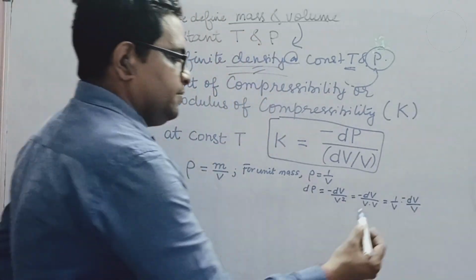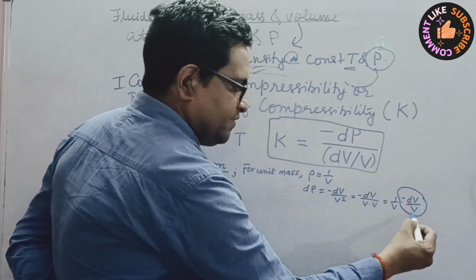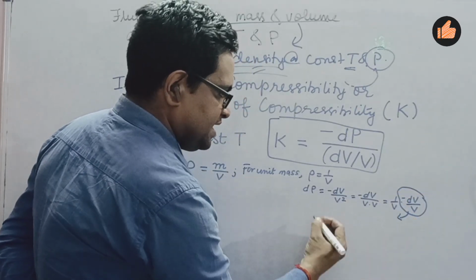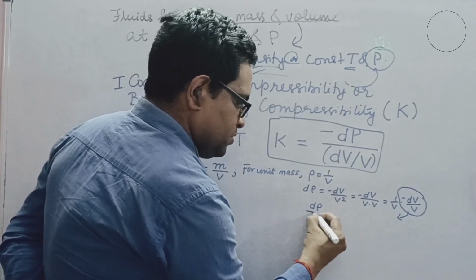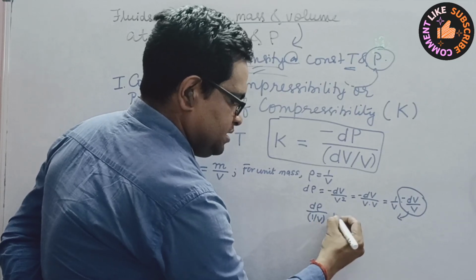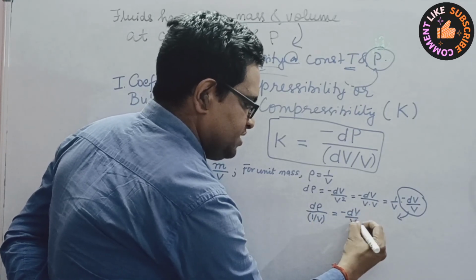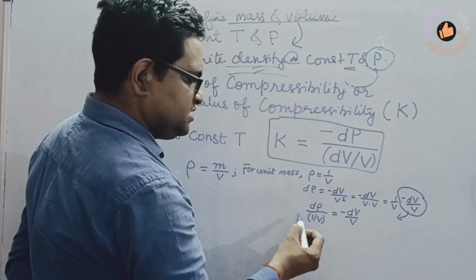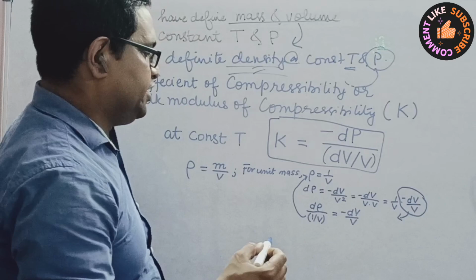Now see, this minus dV upon V, the value of this we can get as d rho upon 1 upon V, and we have already defined this 1 upon V as our density rho for unit mass.